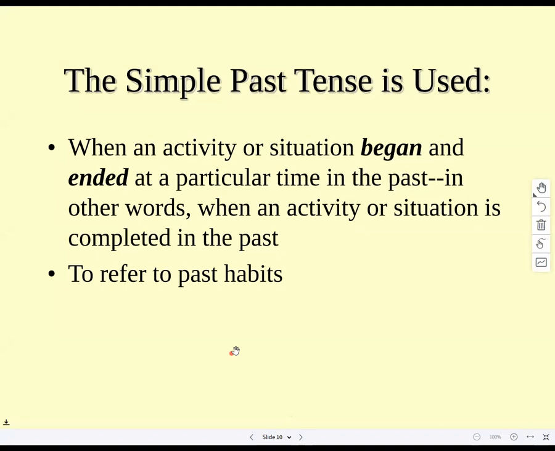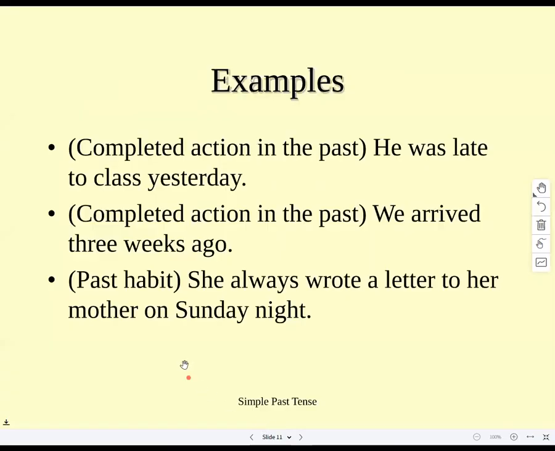When an activity or situation began and ended at a particular time in the past, in other words, when an activity or situation is completed in the past. So simply put, any action or event that has completed in the past will be conveyed through simple past tense. To refer to past habits, we have another situation as well, so we'll be using past tense. Now let's have a look at the examples.